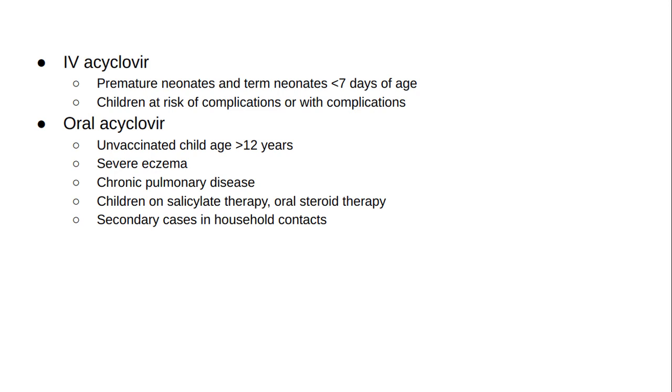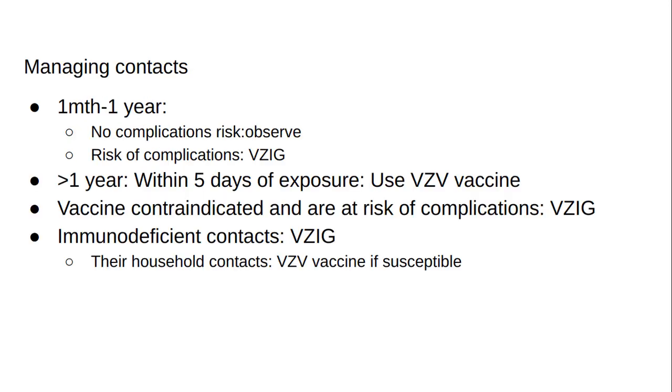Secondary cases in household contacts, as these are usually more severe. When managing contacts, as recommended: age 1 month to 1 year, if the child is not at risk of complications, observation is recommended. If at risk of complications, consider VZIG. Age greater than 1 year, if the child presents within 5 days of exposure and no contraindications to the vaccine, give the varicella vaccine. There is no harm in having a second dose of the vaccine if immunization status is uncertain or parents request this.